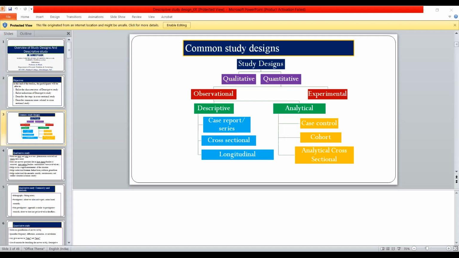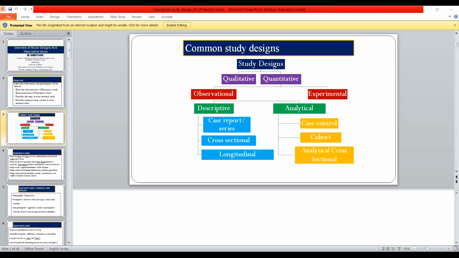Now, the important remaining topic of my session is the steps of a descriptive study. So, what is epidemiology? Epidemiology is the study of distribution and determinants of health-related states in a specified population, and the application of this study to control the health problem. You can take the example of COVID. Whatever data come, now we are focusing on the control of that. Understood? That is epidemiology.